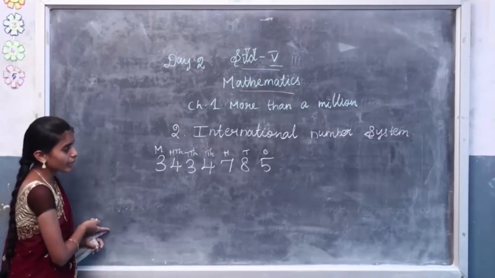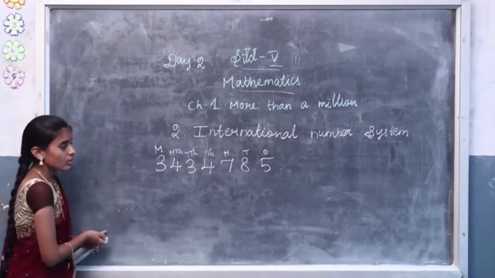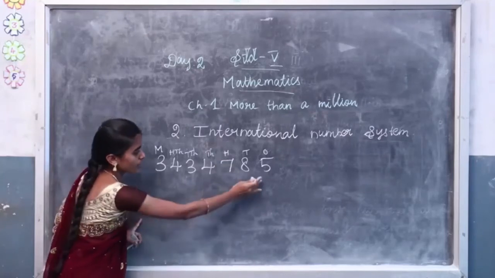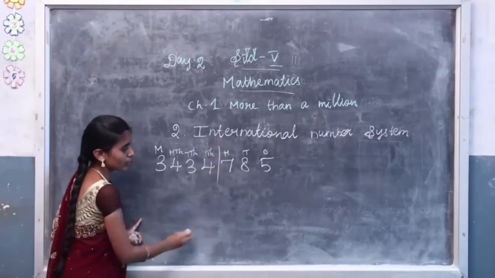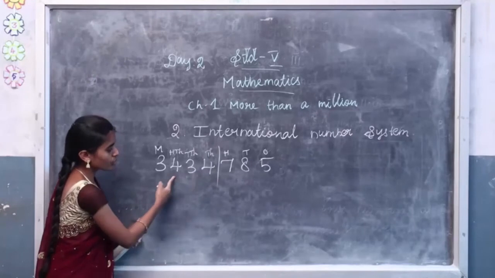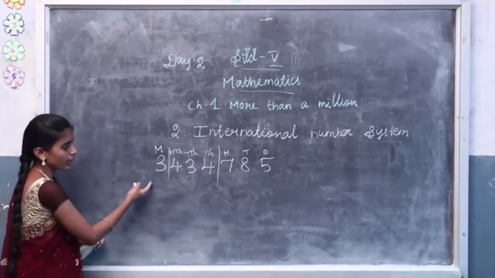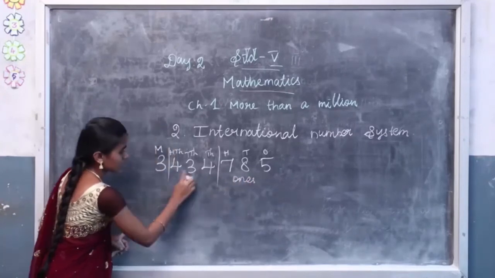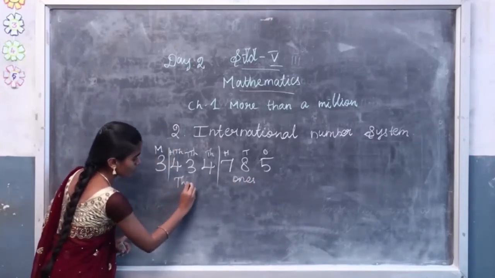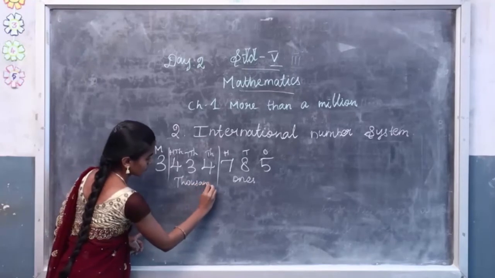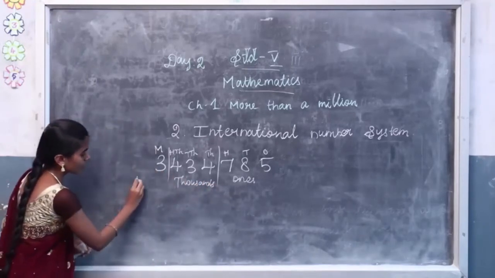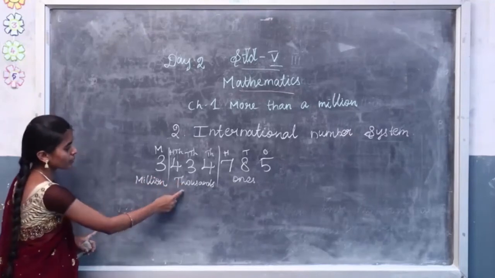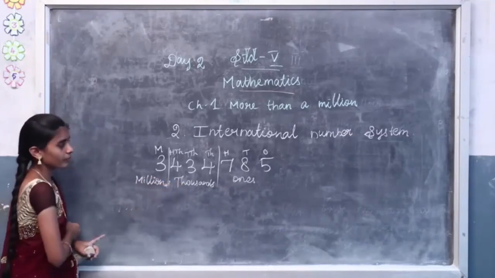Before writing the number name, we have to write the commas. To write the commas, we have to separate the numbers into groups. 1, 2, 3, one group. Then 1, 2, 3, one group. Then the remaining number, one group. This is called the ones group. This is called the thousands group. And the remaining number is called the millions group. Ones group, thousands group, millions group.